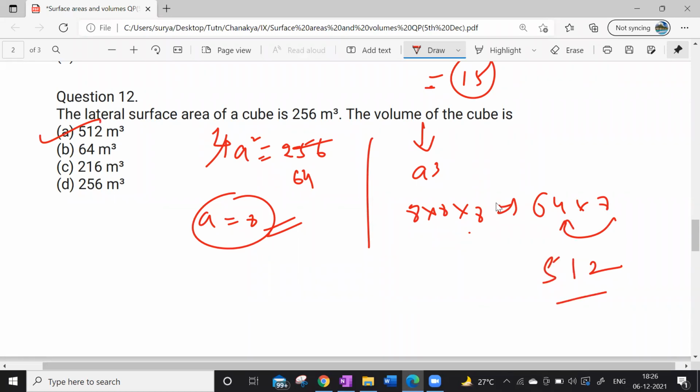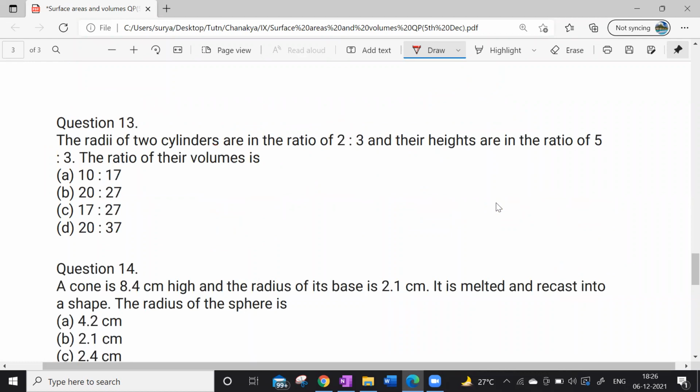Next question. The radii of two cylinders are in the ratio 2:3 and their heights are in the ratio 5:3. The ratio of their volumes is what? Ratio given of the radii of two cylinders, and the heights. Then what about the volumes?